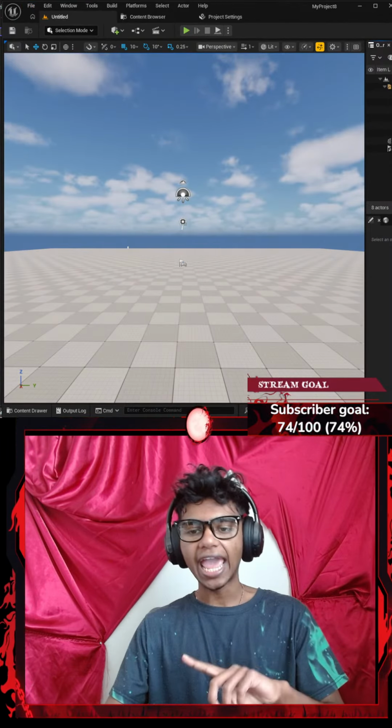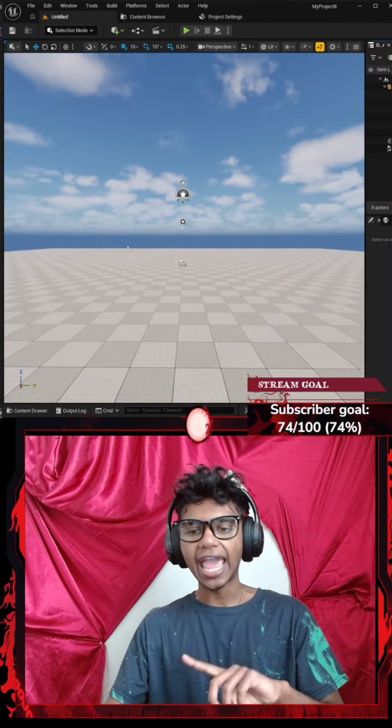Now, once I'm done with those, I'm going to add another comment here that says move action, because I am going to be adding move action and look action, where a player can move using key controls. He can look using my mouse, or turn around using my mouse, if that makes any sense. But for that, again, I would need a U property, which requires, let's say, 3 parameters.